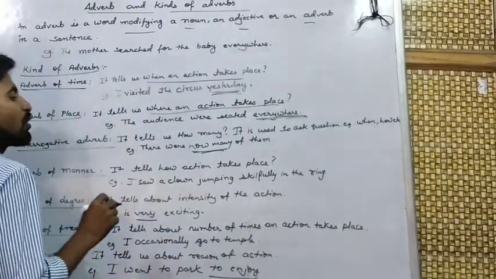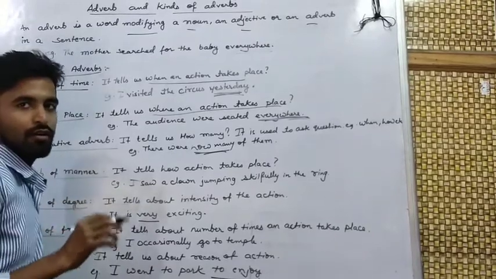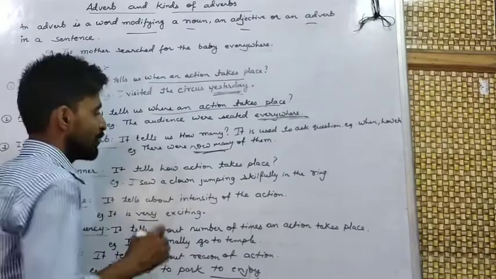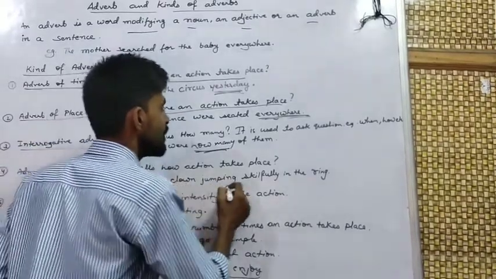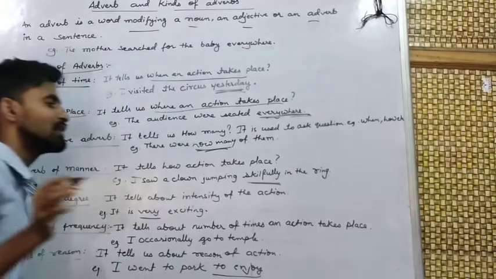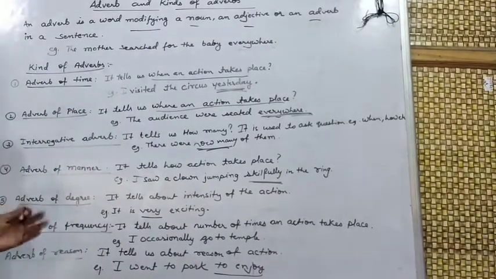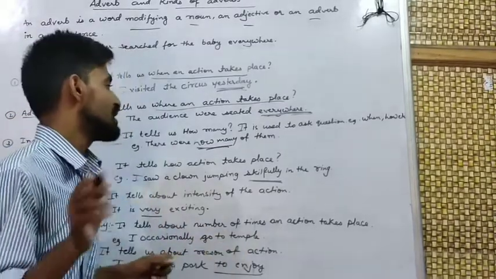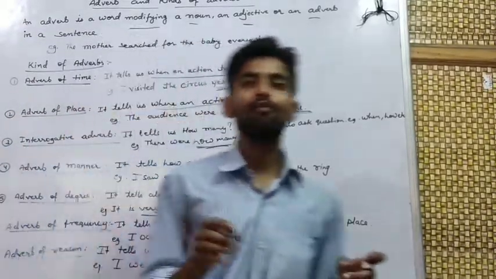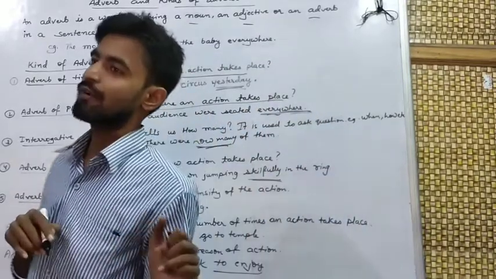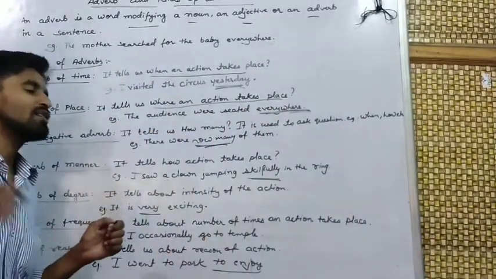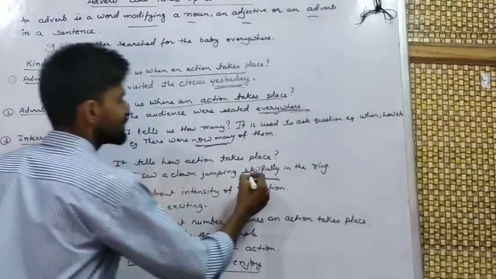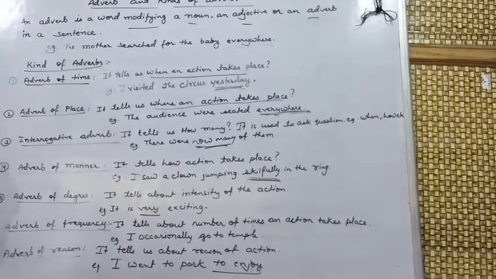I saw a clown. Clown, you know what is a clown? A clown is just to make fun, just like a joker. I saw a clown jumping skillfully. Here, how is the action taking place? Skillfully. Like we can say, I am walking slowly. Slowly is an adverb of manner. Tortoise walks slowly. Slowly is adverb of manner. Just like here, skillfully is an adverb of manner.